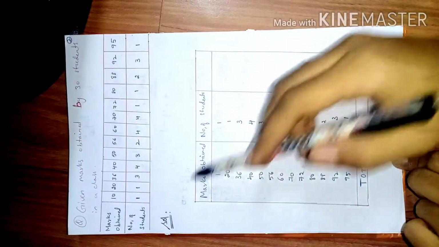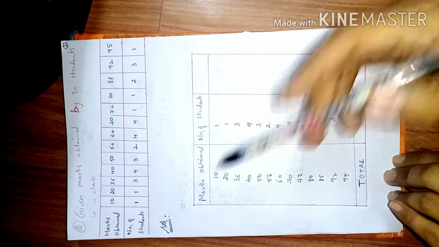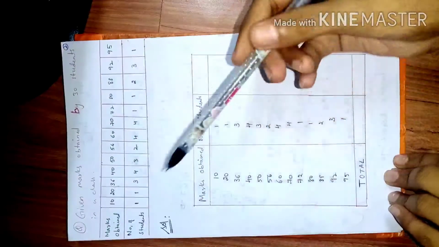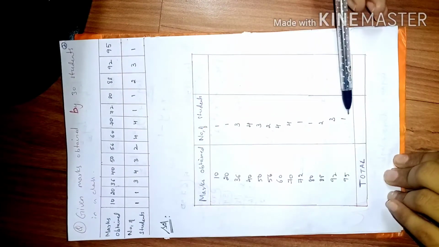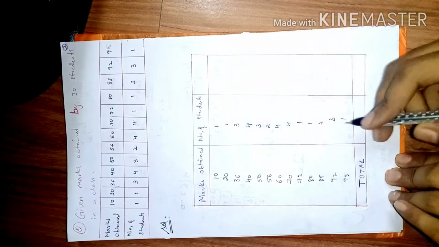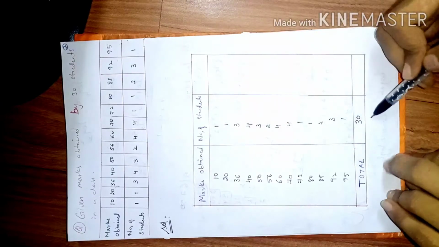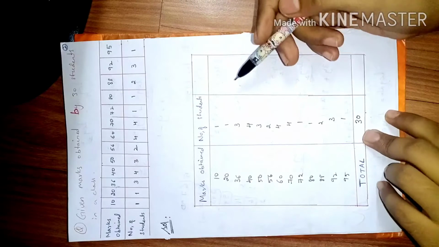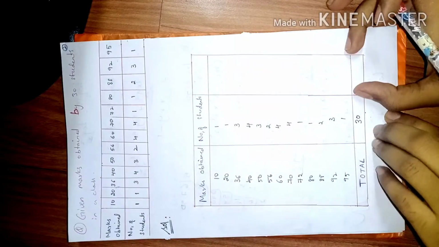I drew a table similar to this, and then I wrote all the marks obtained in this column. The number of students are written parallelly in this column. The total number of students is 30, because it was already mentioned, or else you can add these values and you will get 30. So the next column we need to fill is where you find the actual mean.